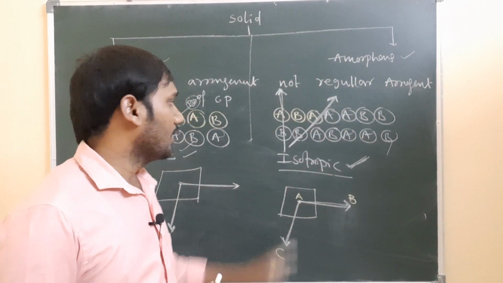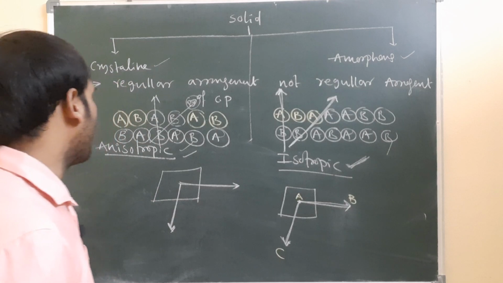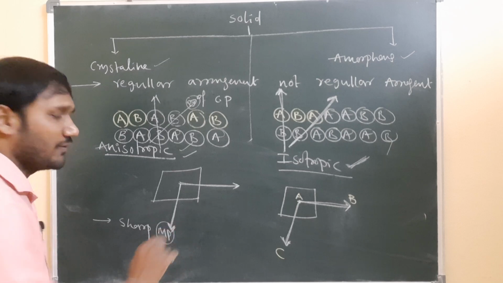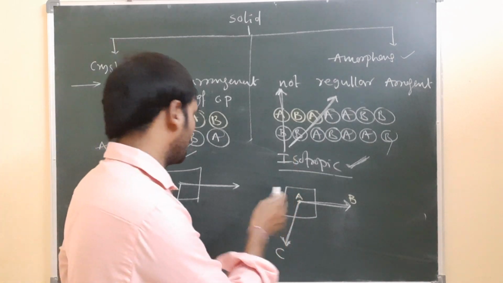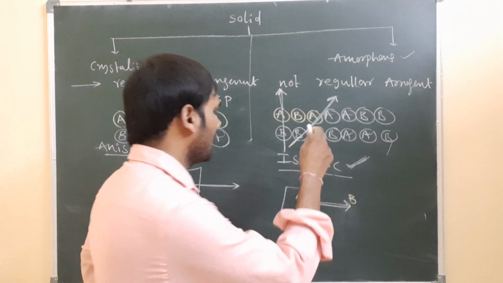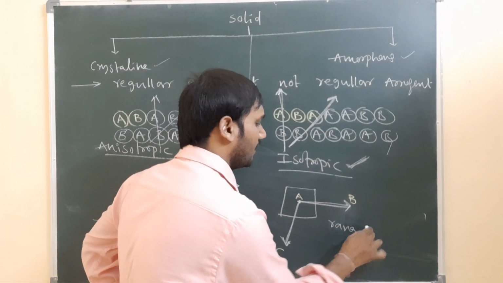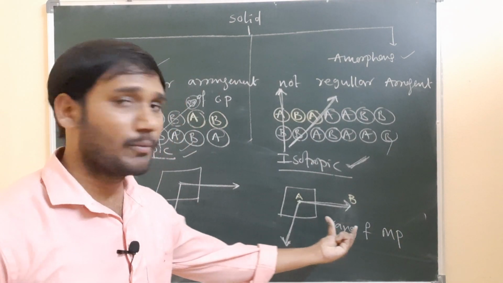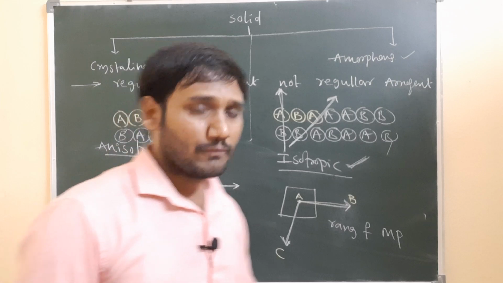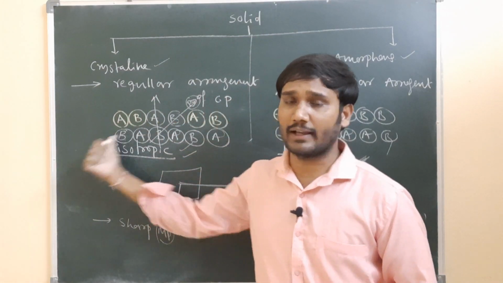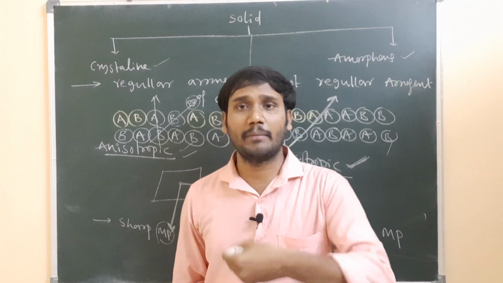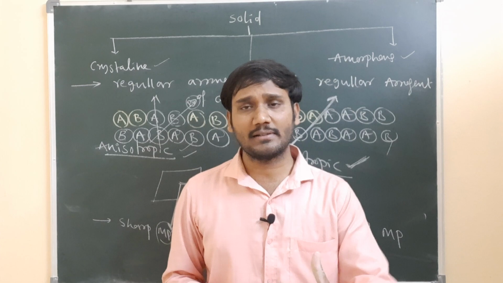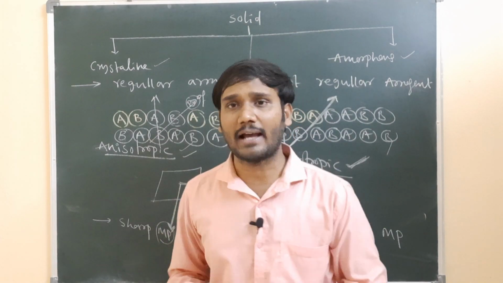And one more thing, the melting point temperature. Crystalline solids have a sharp melting point, but amorphous solids have a certain range of melting point. So what is the meaning of sharp melting point and a certain range of melting point? For example, take iron. Iron is of crystalline nature, and the melting point of iron is nearly 1900 degrees centigrade. So at a particular temperature the iron melts. At a sharp temperature iron can melt.